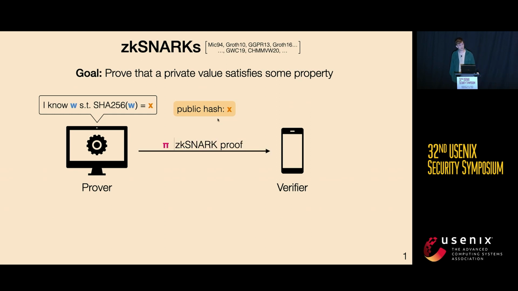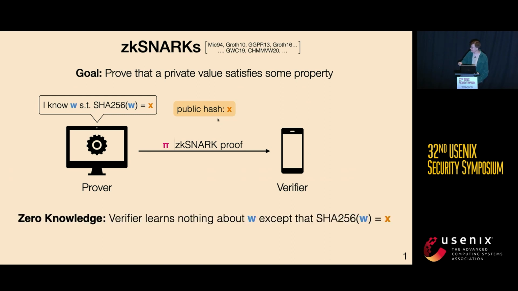So the prover can generate a zkSNARK proof, give it to the verifier who can check this proof and be convinced that the statement is true. And zkSNARKs have several nice properties. So the proof is super short. The verifier runtime is also very short, which is why I've represented it as a mobile phone here. But most crucially to our work, this proof is zero knowledge, which means that the verifier learns nothing about this witness except that the condition holds true.